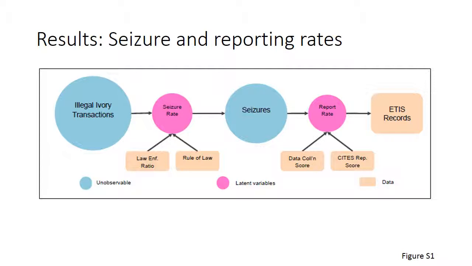So given that we now have these four predictor variables, we're now able to say something about the illegal ivory transactions, which is what we're actually interested in, using our data on the ETIS records and these four predictor variables. And we want to say something about two different things: the number of illegal ivory transactions, which we represent with a transactions index, and the total weight of illegal ivory, which we represent with a weight index. So what we can do is see how this bias adjustment, which is what we'll call it, works for two.